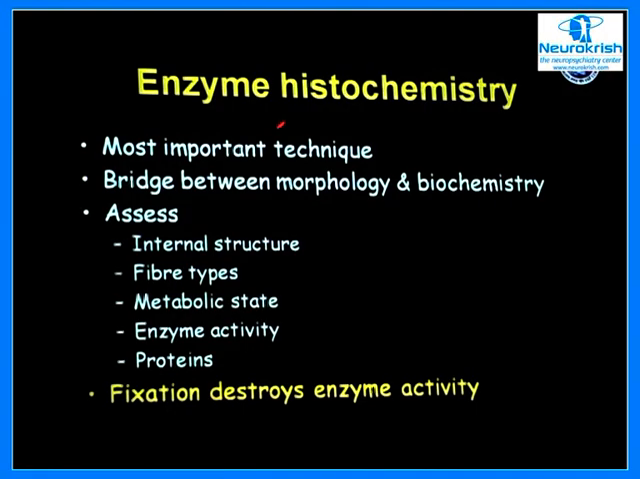and what is the importance of this particular stain. It's the most important technique because it bridges the gap between the morphology and the biochemistry, and it is useful for assessing the internal structures and the fiber types. The muscle that we are talking about is the skeletal muscle, and the skeletal muscle consists of two different types of fibers, the fast and the slow fibers, and these can be identified by enzyme histochemistry by the difference in the intensities, and you will know which particular fiber type is involved. Then the metabolic state of the muscle, enzyme activity, and of course the proteins, all the muscular dystrophies.